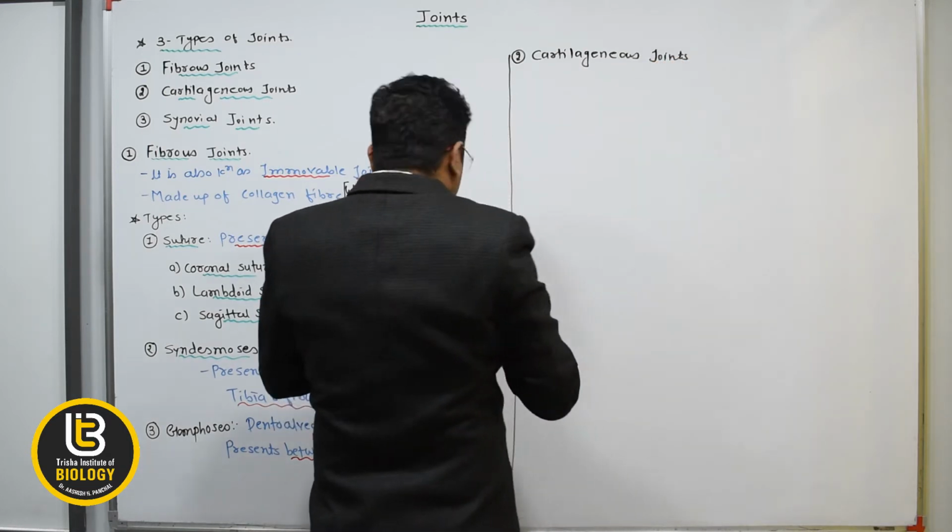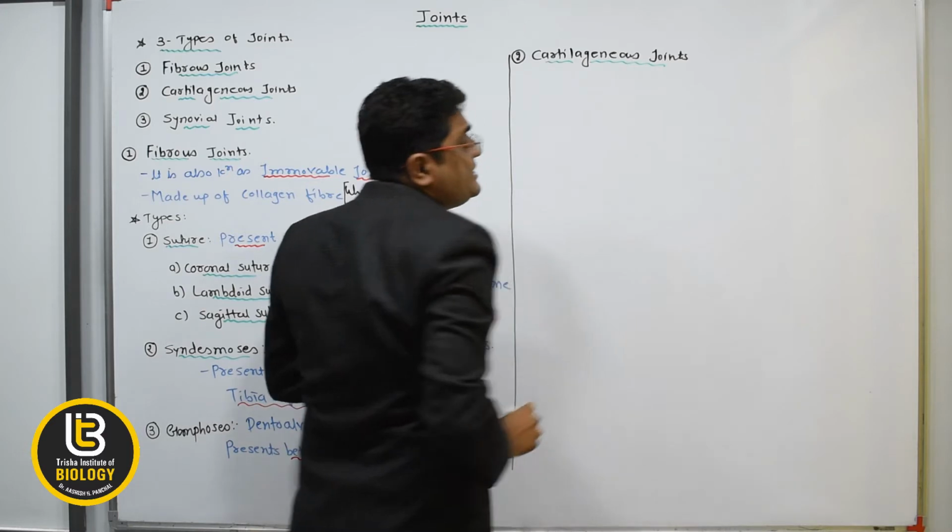The cartilaginous joint is also known as the slightly movable joint.